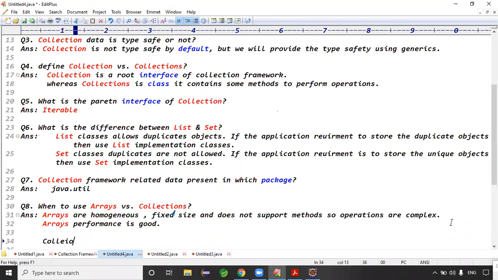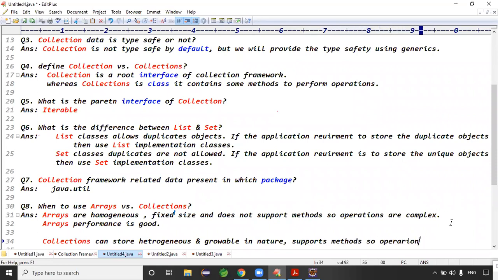What about collections, guys? Collections can store heterogeneous data, and they are growable in nature. Growable in nature means the size automatically increases and decreases, right? They support methods, so operations are easy, right?